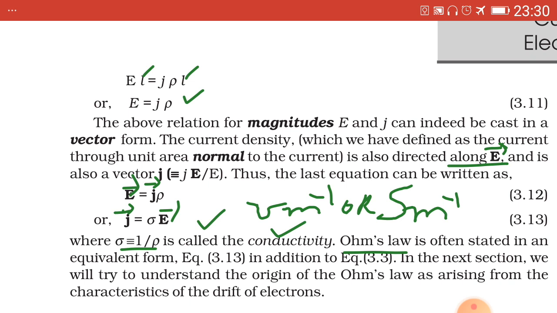Hence the above equation, that is 3.13, is known as the equivalent form of Ohm's law. Okay, we stop as this topic ends here.